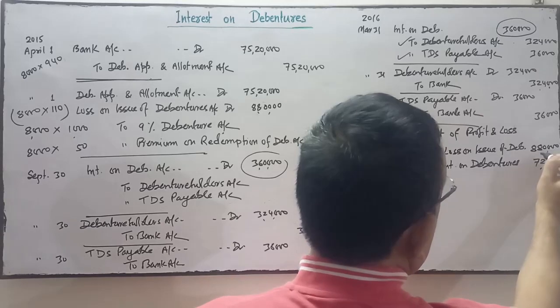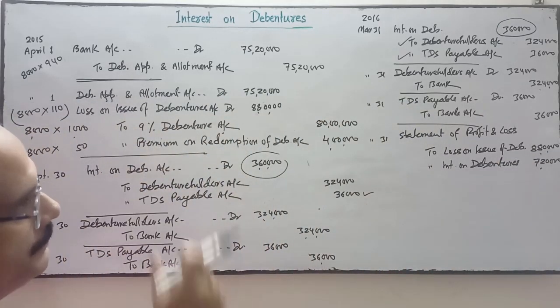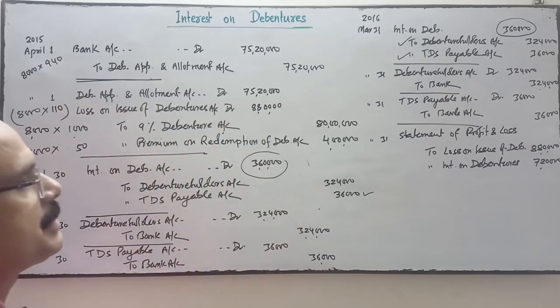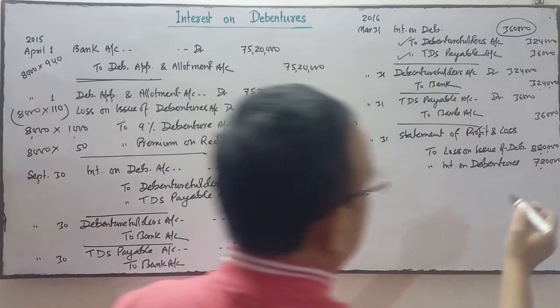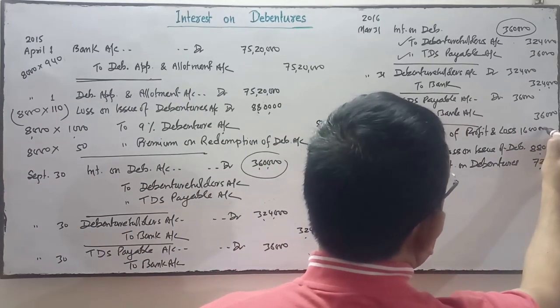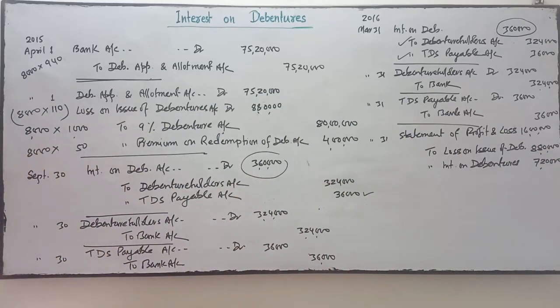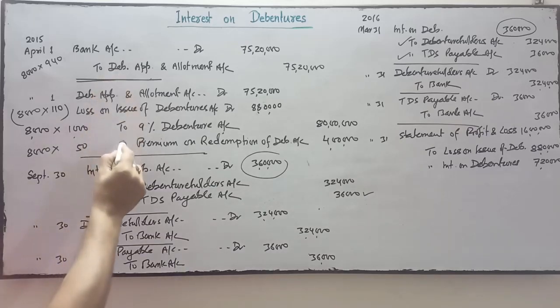We have to adjust in the statement of PL in the year of loss itself. So total amount is 16 lakhs debit. So this entry is clear. First entry is for the issue.